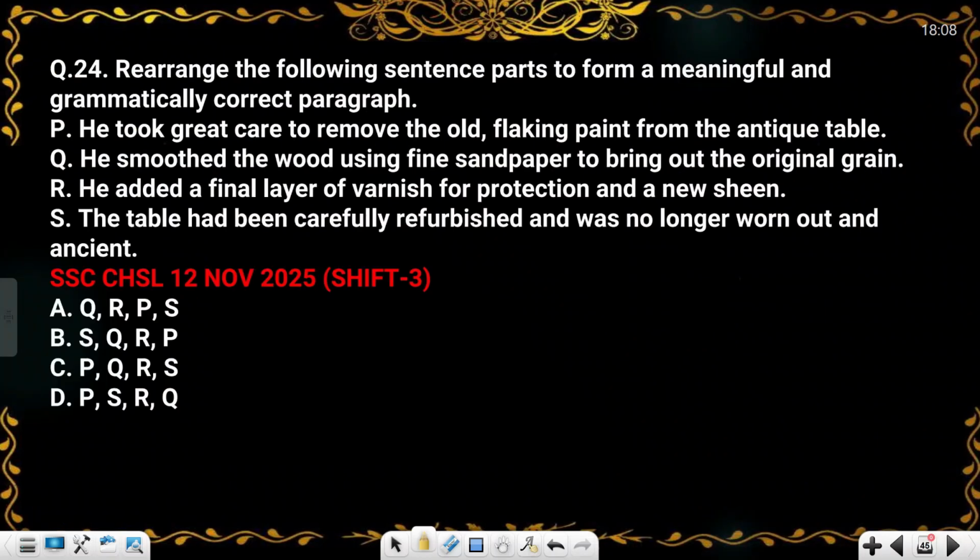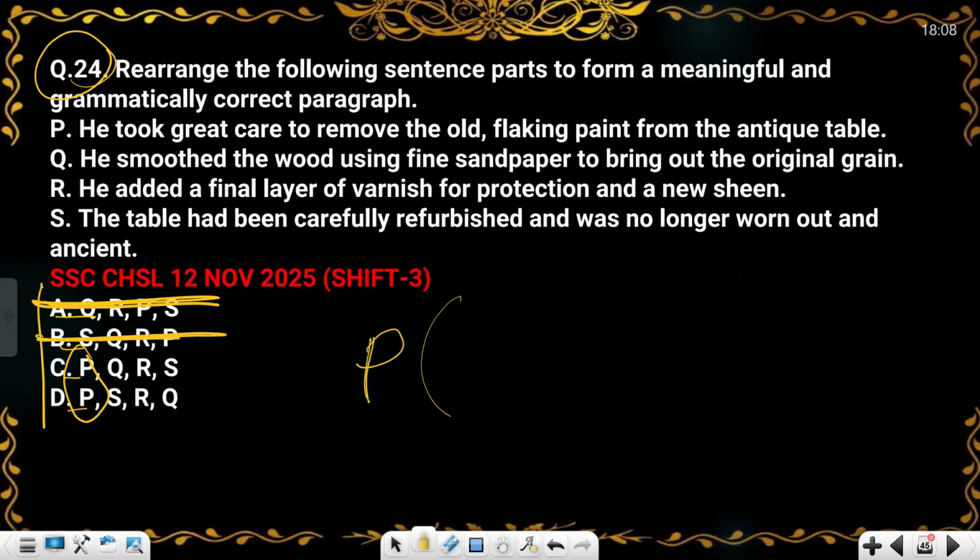Okay. Now in the 24th number question, 25th number question, there is a parajumble, and without reading the passage, you will definitely mark it if you follow this approach. Okay. So if you observe the options, then Q is followed by P, P is common. So the answer is option C or D. Okay. So you will cut option A and option B. Now after P, what will come? Q will come or S will come.